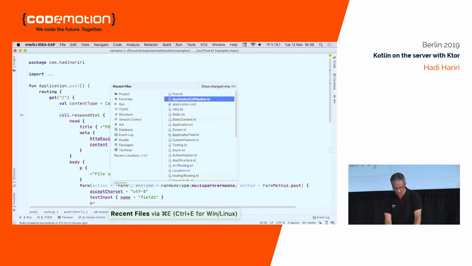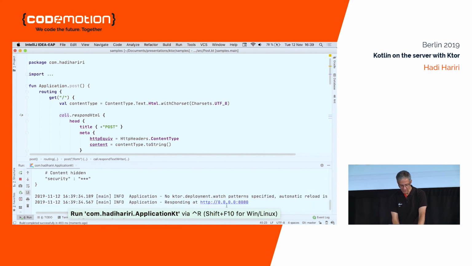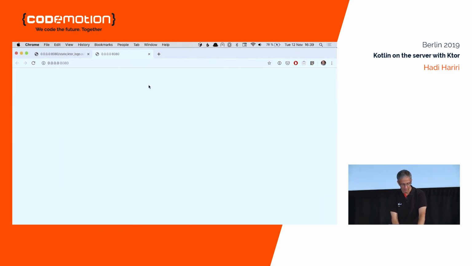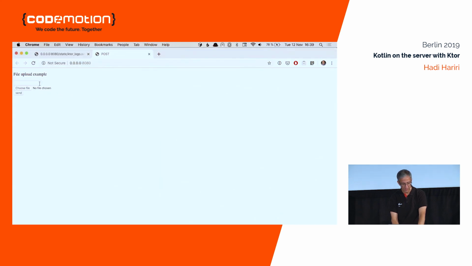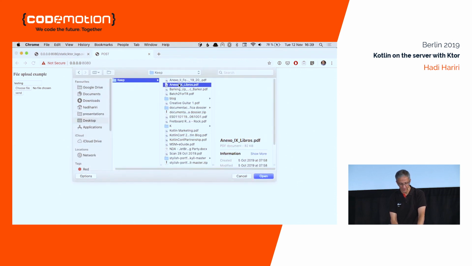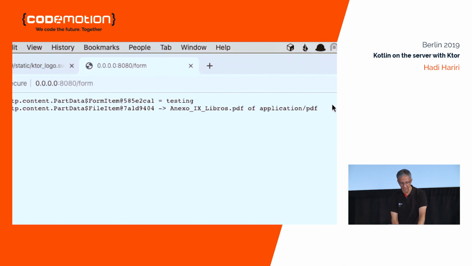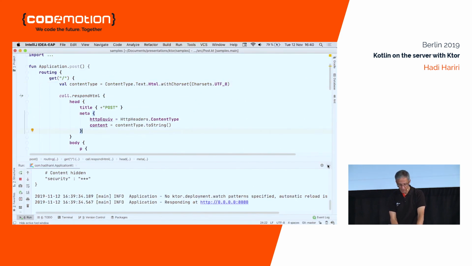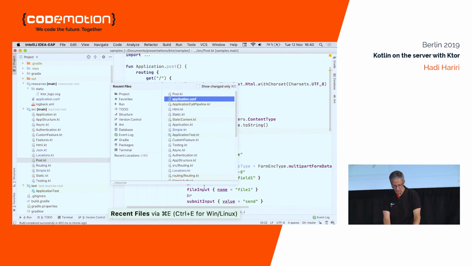So let's run this one, which I think I configured properly. If we just run it, now if we open this up, I should get the form. I was too fast. No. What did I do wrong? Get. Oh, there you go. So testing, and then I could say, for example, choose a file, and then we'll go, for example, here and send, and you can see that I get my form field and I get my PDF, the content type of the PDF, etc. So it's got built-in support also for multi-part forms. You can do all of those things as well.